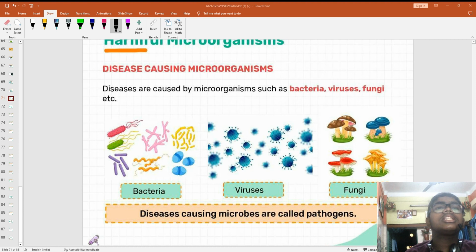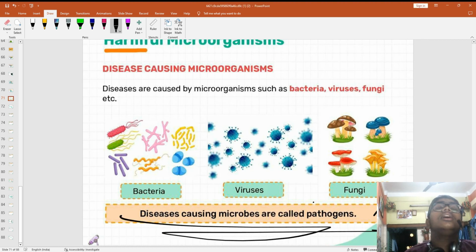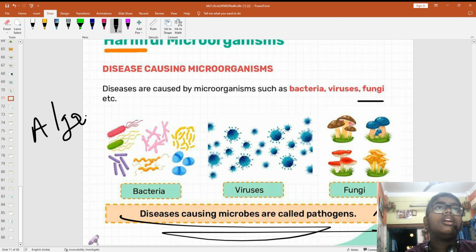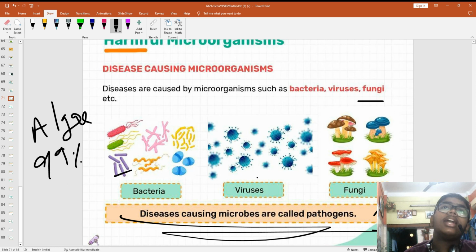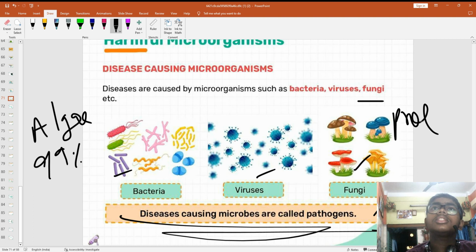So disease causing microorganisms are called pathogens. Algae: 99% do not cause disease. Bacteria cause disease, viruses cause disease, fungi cause disease, and protozoa cause disease.